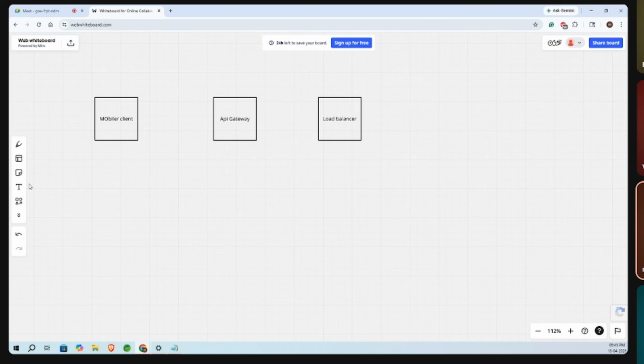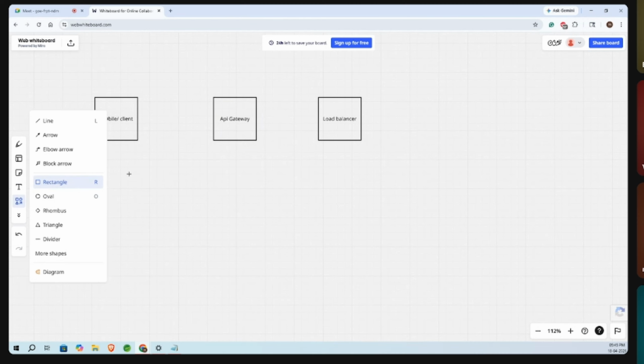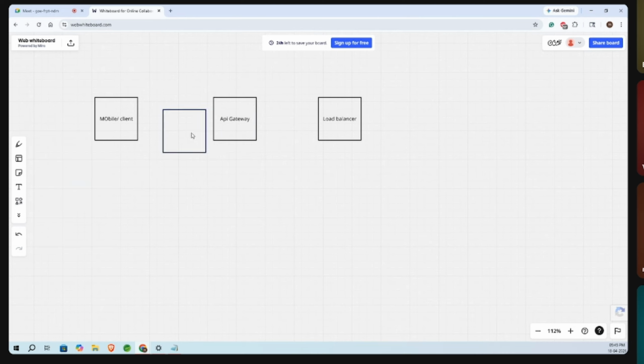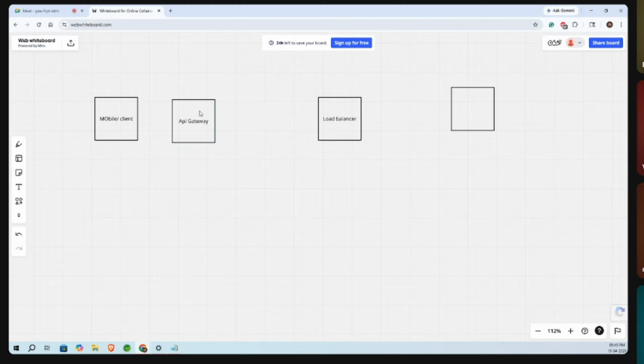Sorry to interrupt. Do we really need the API gateway, or would only the load balancer work? Can it not work?